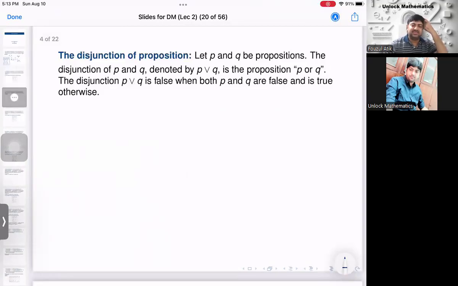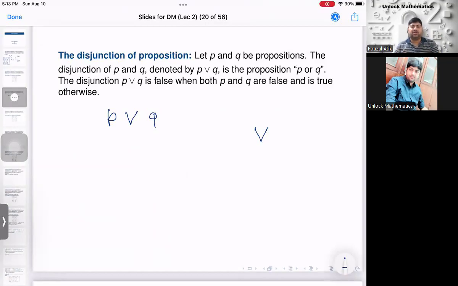Then next we have the disjunction of propositions. What is that? Let P and Q be propositions, then the disjunction of P and Q is denoted by P or Q. So I have two existing propositions P and Q, then I create a new proposition by this logical operator OR. You read this as P or Q. And again, try to understand the meaning of it. Now I'm saying that New Delhi is the capital of India, or New Delhi is located in the southern part of India. Then this statement is true, right?